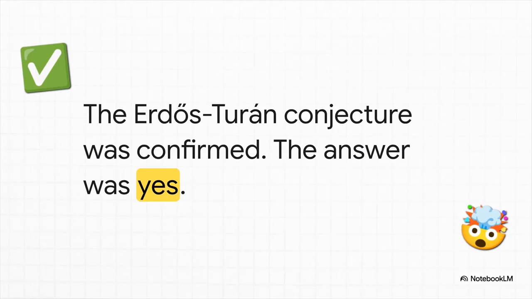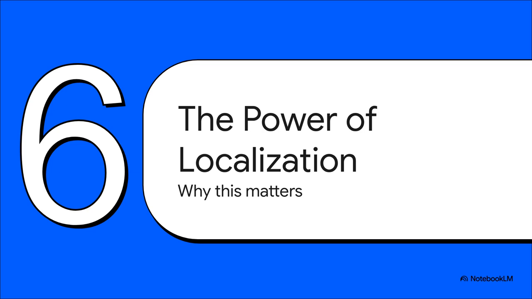And just like that, the result was in. The question was settled once and for all. A mathematical intuition that had been floating around for over half a century was now a proven fact. The answer was yes. So, what's the big takeaway from all this? I mean, why is a story about wobbly polynomials and imaginary rectangles actually so important?